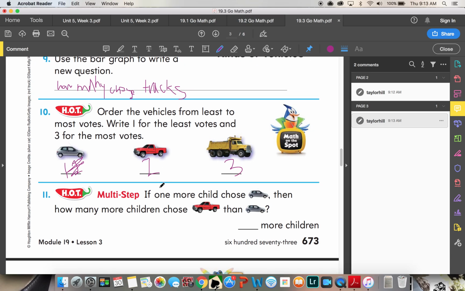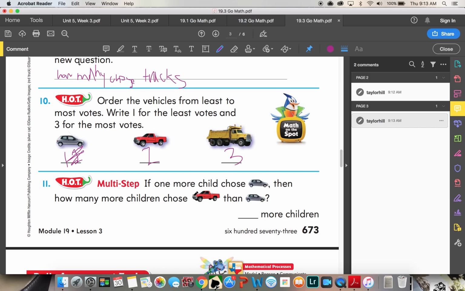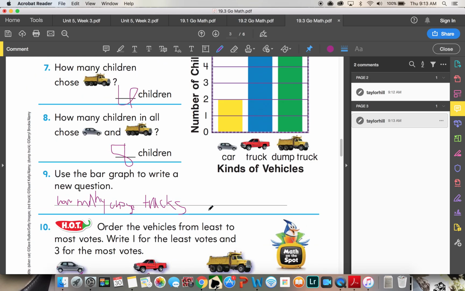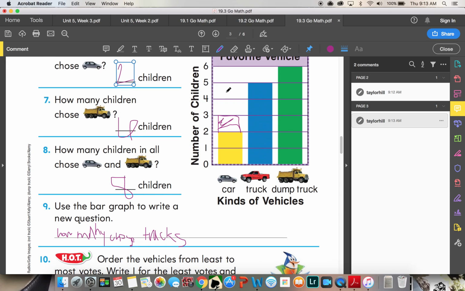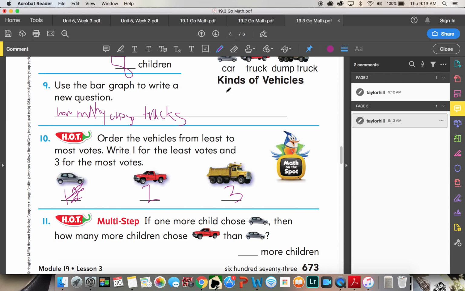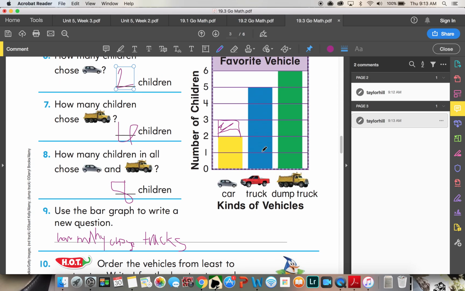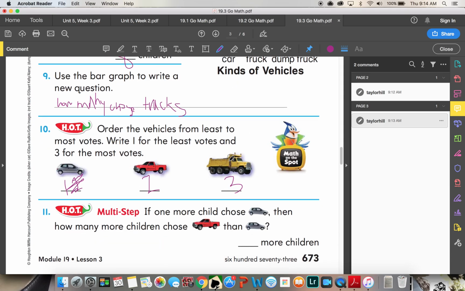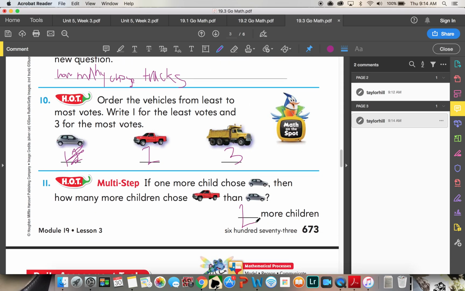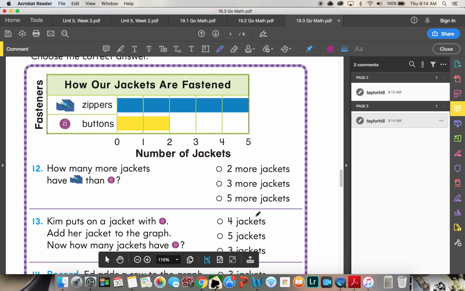If one more child chose cars, then how many more children chose trucks than cars? So if we got 1 more, so that would be 3. How many children chose trucks than cars? So it would be 1, 2, 3, 4, 5 minus 3, which equals 2. Very good.